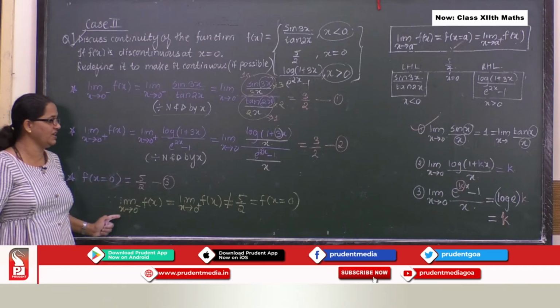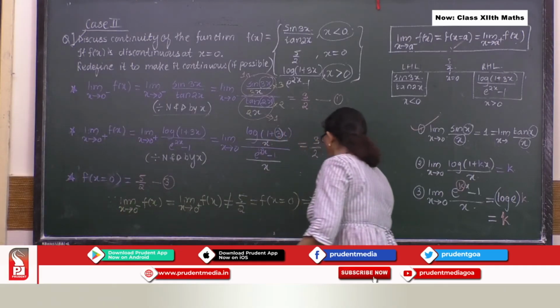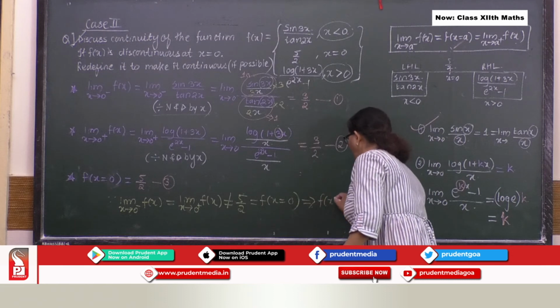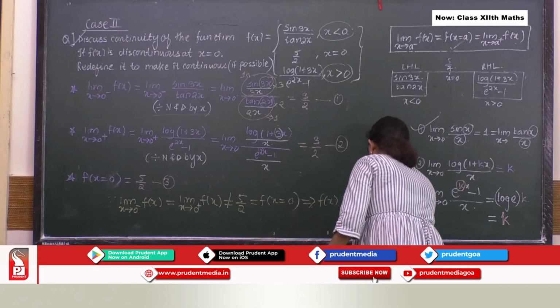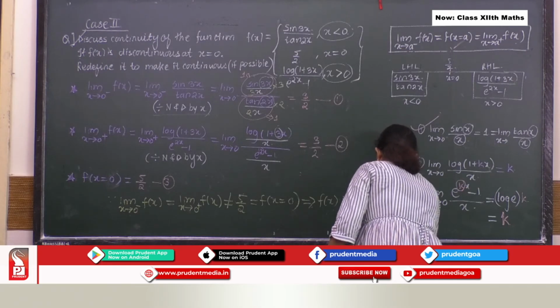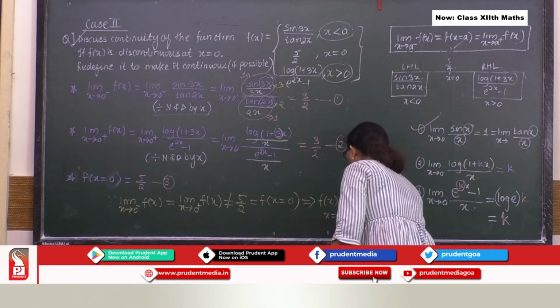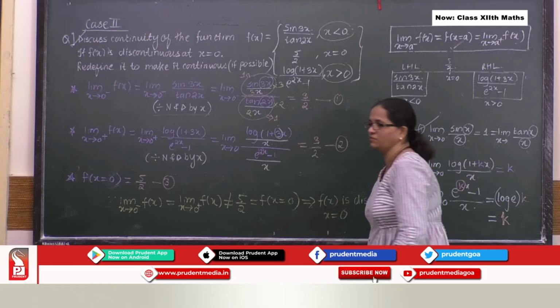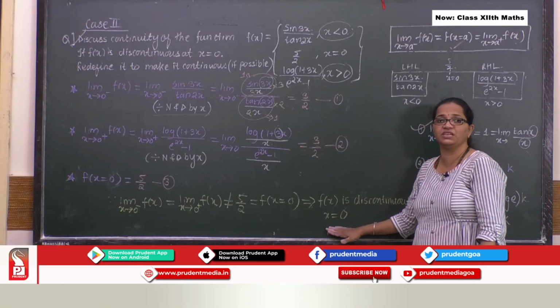Perfect. Whatever I am getting, I am summarizing it. So what it tells me, which implies f of x is discontinuous at x equal to 0. So what we got? We got it is discontinuous.